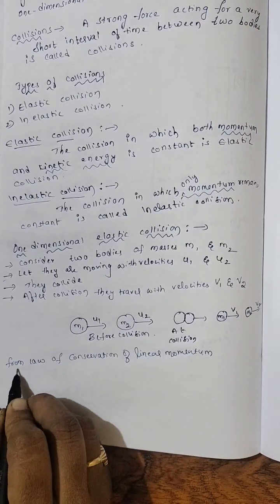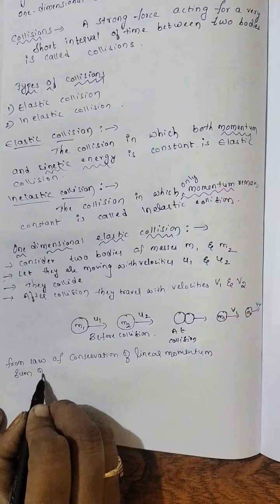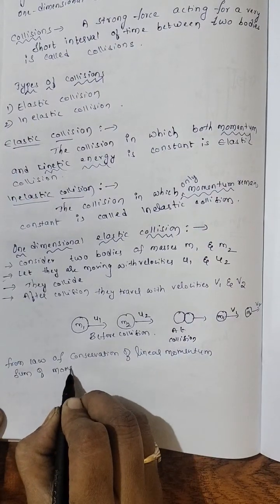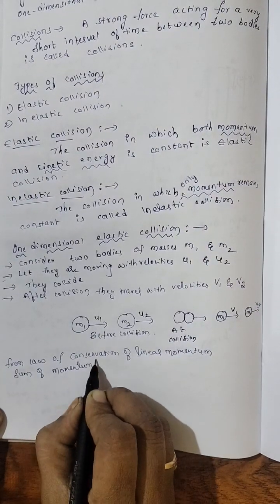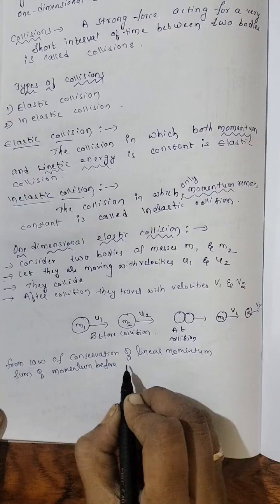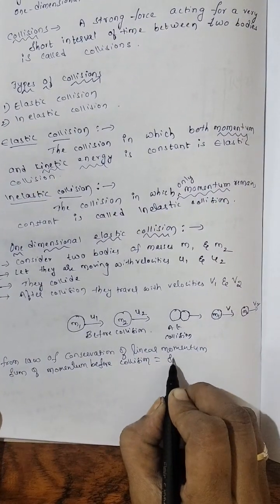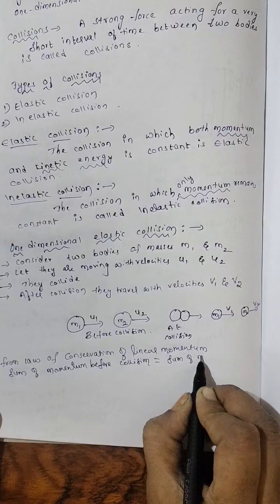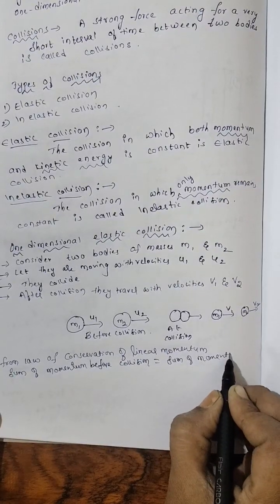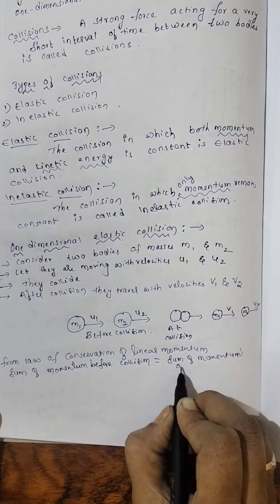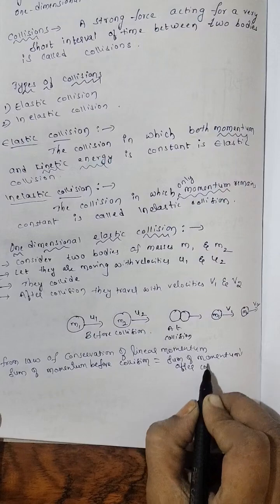So it says that the sum of momentum before collision is equal to the sum of momentums after collision.